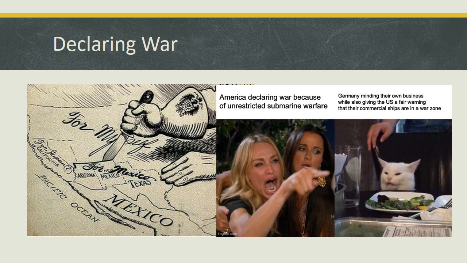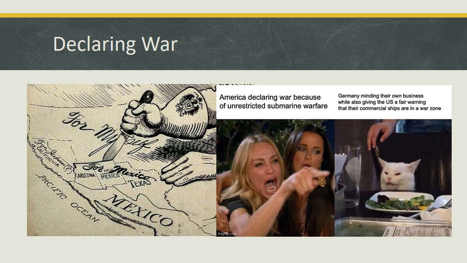A month before being sworn in for his second term, Wilson asked Congress for a declaration of war against Germany and the Central Powers. He did this for two reasons. First, Germany started attacking any ships with submarines, hoping to cut off American supplies to the Allies and to win the war before the United States could react. Wilson then cut off diplomatic relations with Germany as a result.